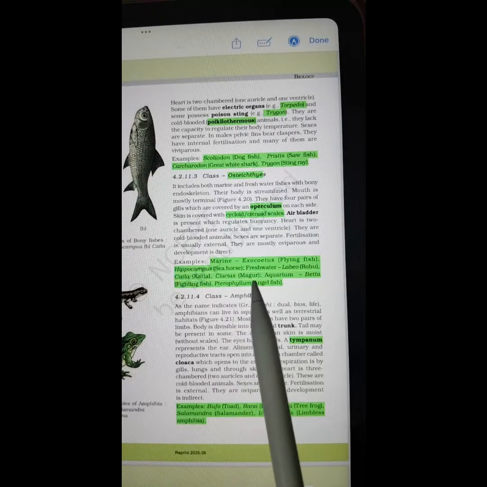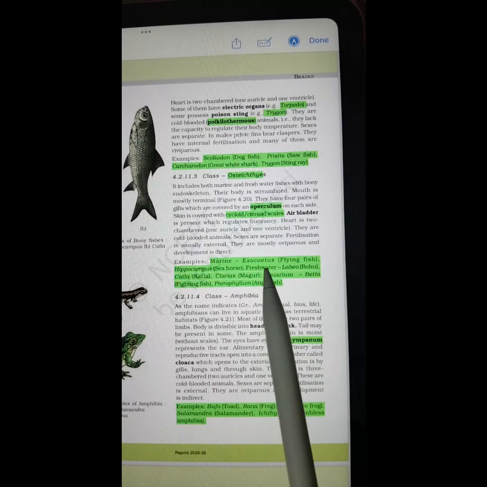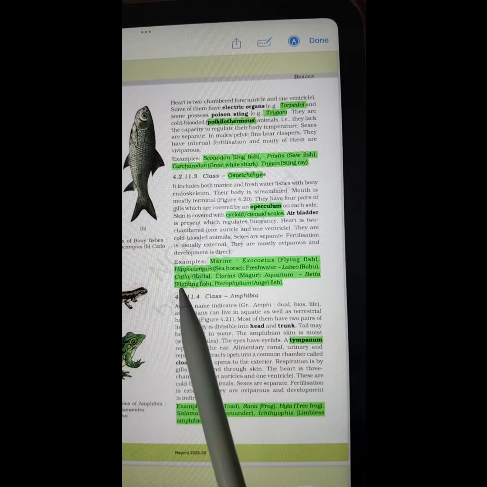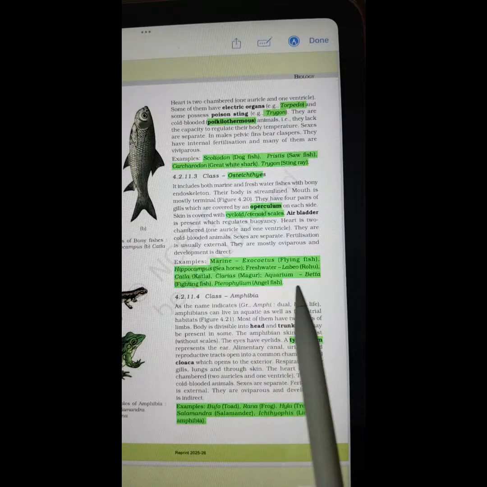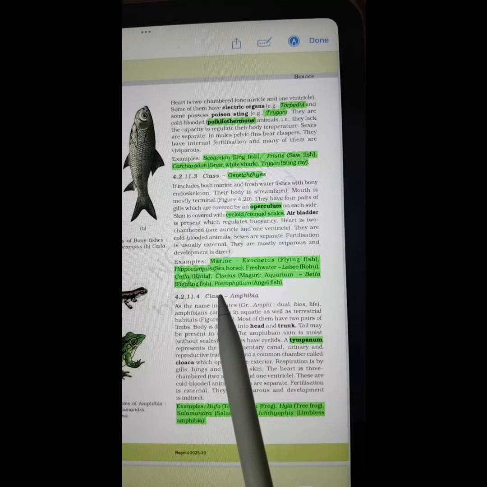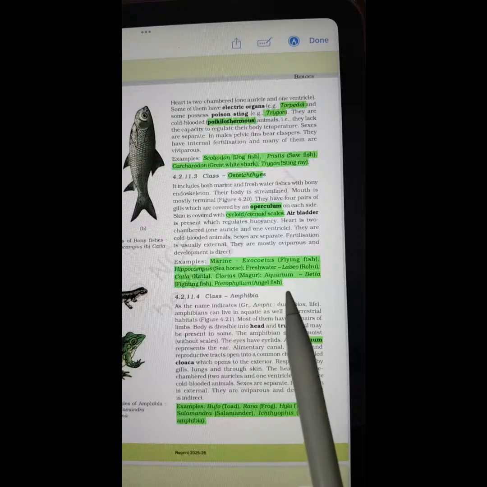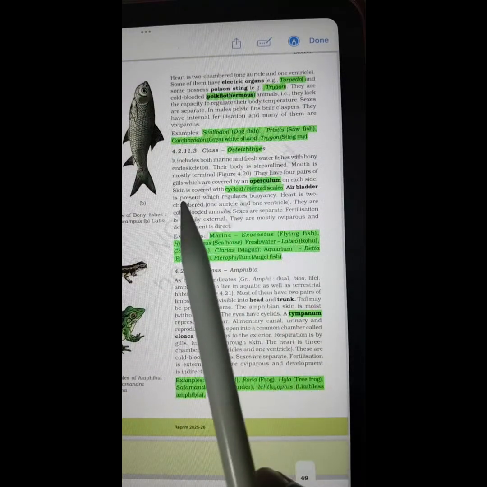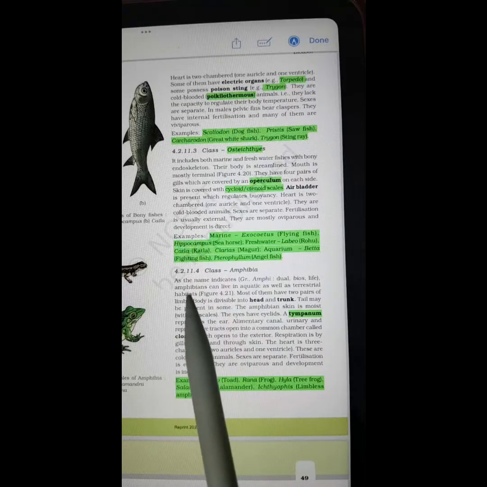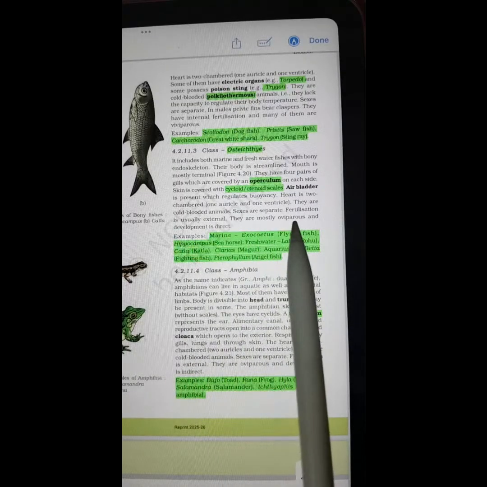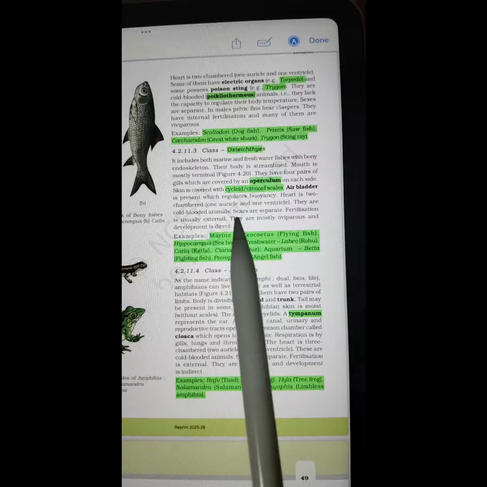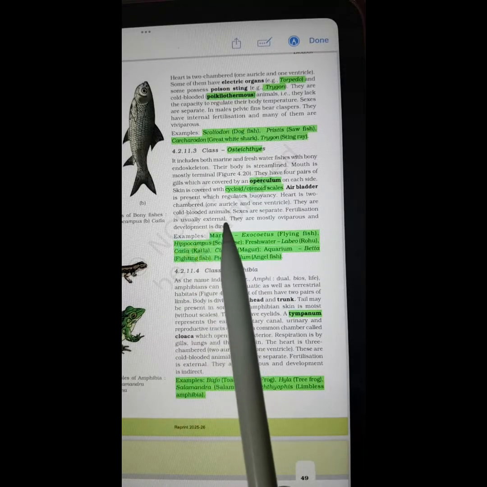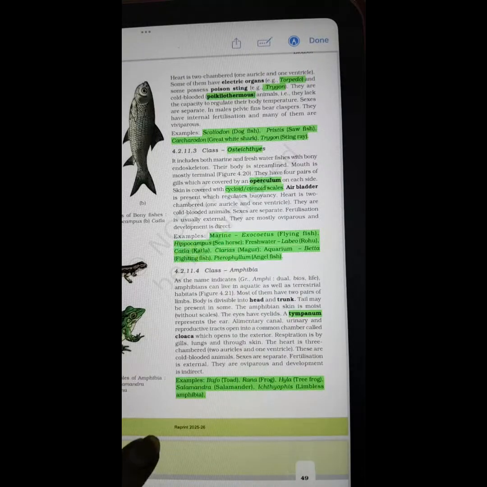Once again, just the scientific names: Exocoetus, Hippocampus, Labeo, Catla, Clarias, Betta, Pterophyllum. So this way, please make a table for Osteichthyes. Write scientific names on one side and common names on the other. This will help you both for the subjective question paper or subjective assessments at your school, and also for appearing in NEET.